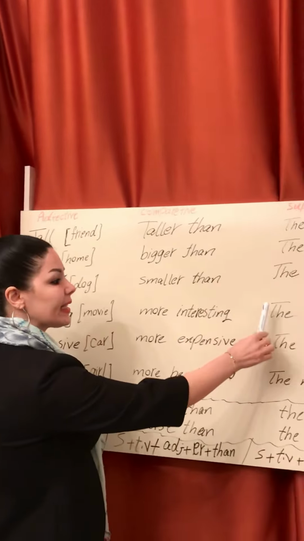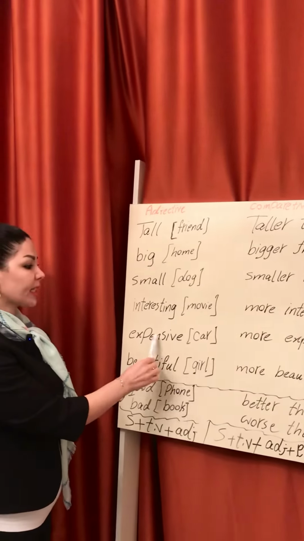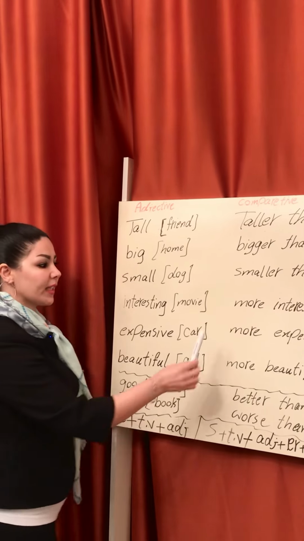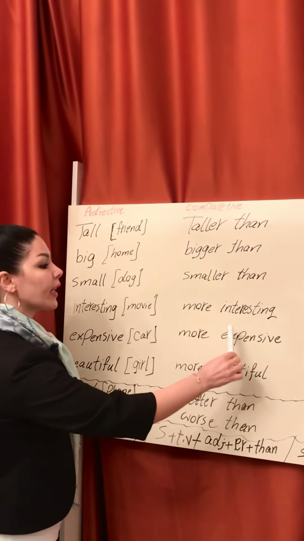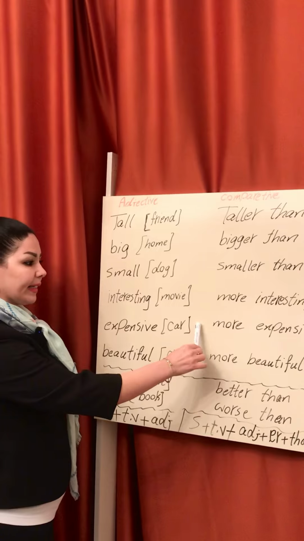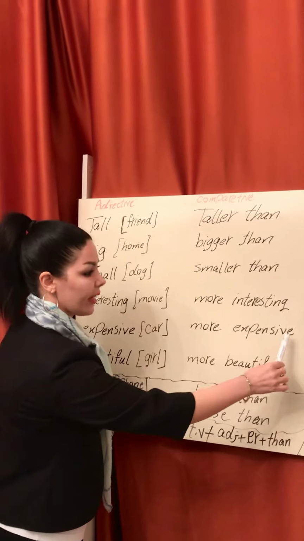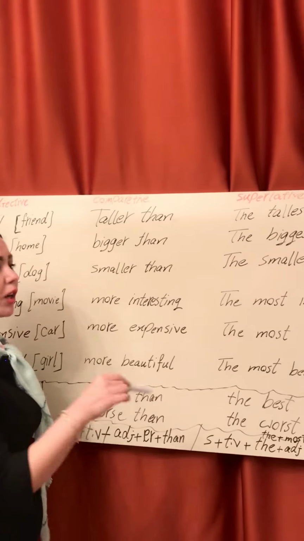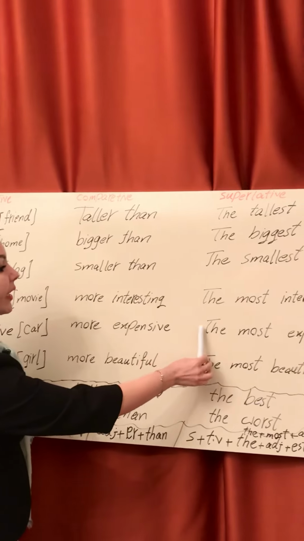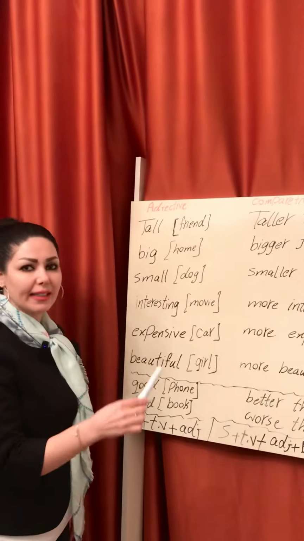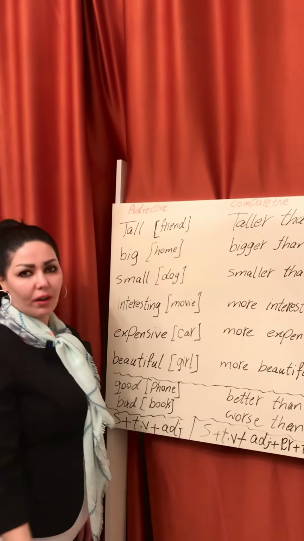Or expensive. For example, car. This car is expensive. For comparative, this car is more expensive than your car. And for superlative, we compare this car to all cars. This car is the most expensive car.